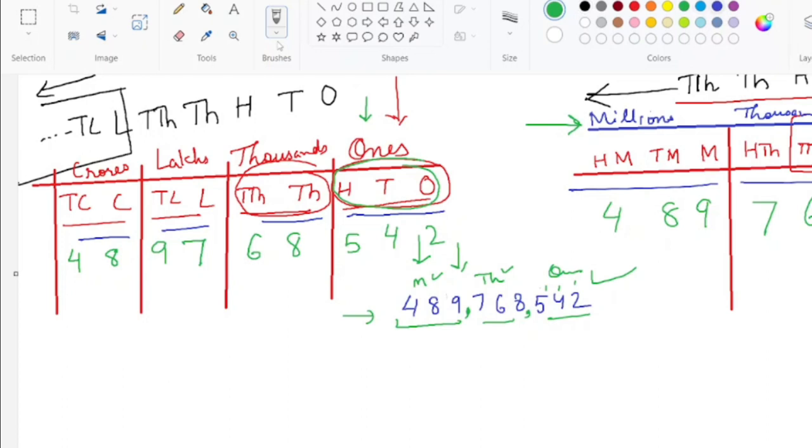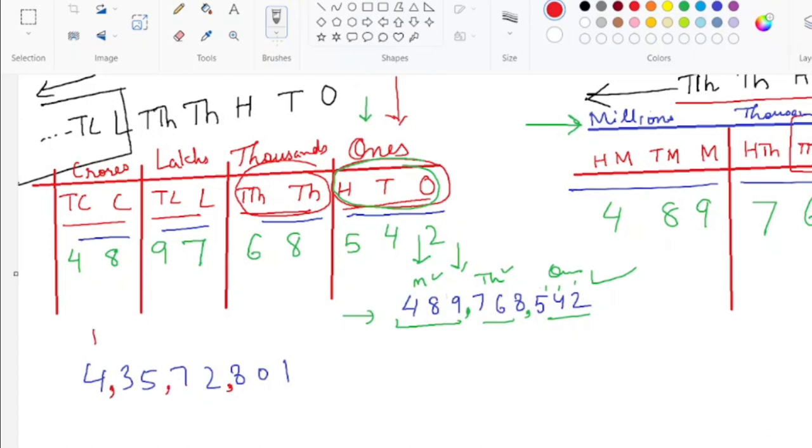Now take one more example. Suppose the number is 4357281. This time it is an 8-digit number. For writing it in Indian and international, we will use the same trick. We will leave 3 places for the Indian and then 2.